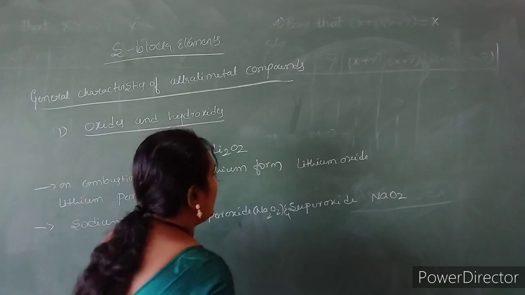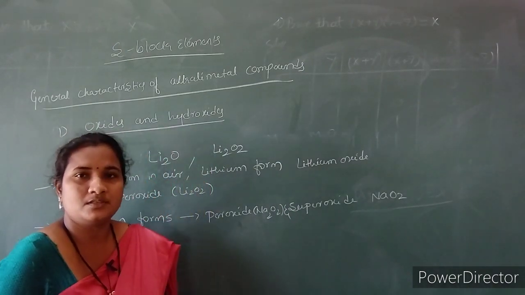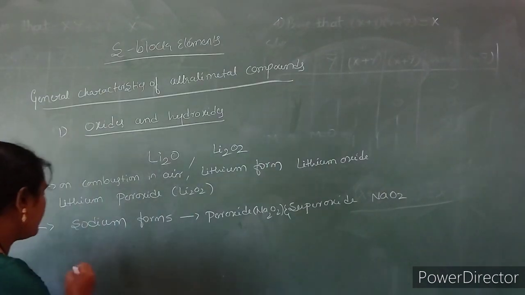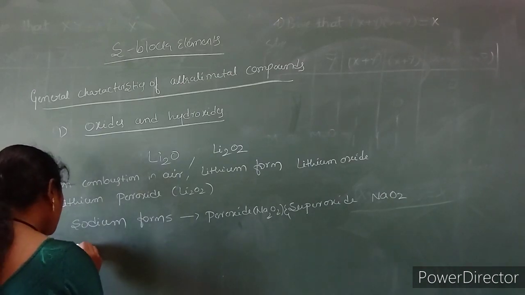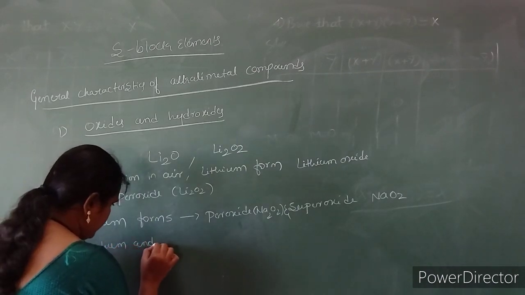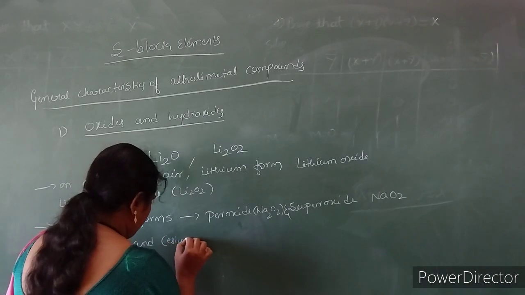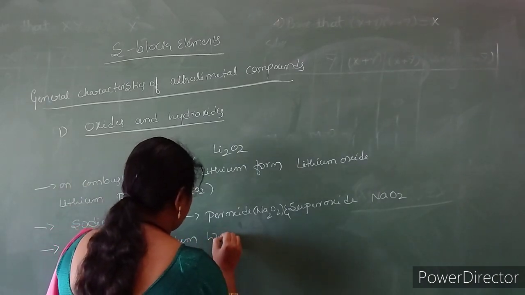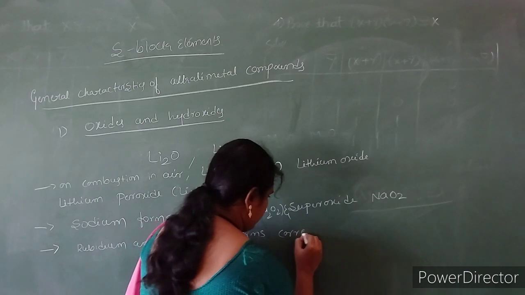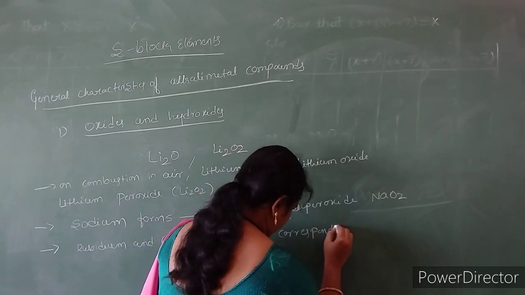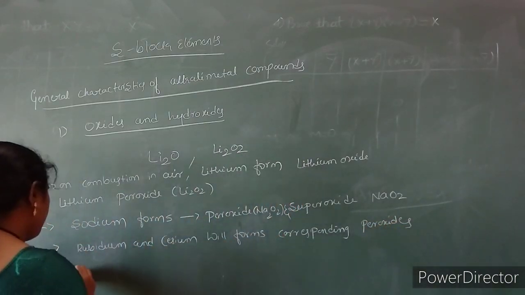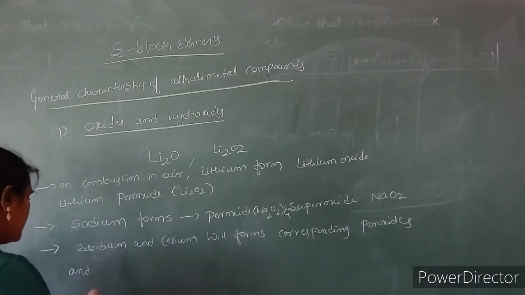Other alkali metals like rubidium and cesium will form the corresponding oxides, peroxides and superoxides also.